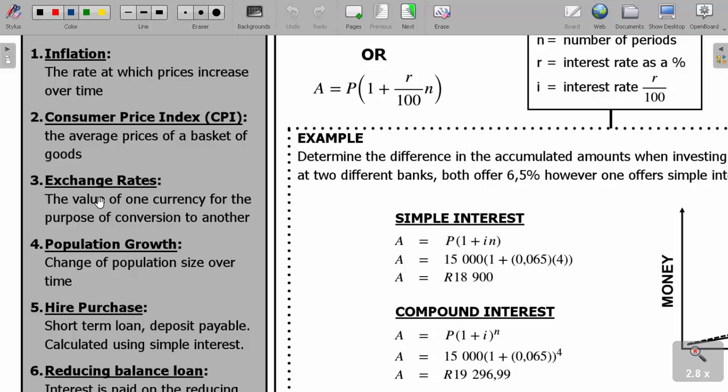Then we have exchange rates. That means the value of one currency for the purpose of conversion to another, like from dollars to rands, from rands to pounds, and so on. Then we have what we call as population growth. That is a change of population size over time. This one usually occurs as a compound interest.